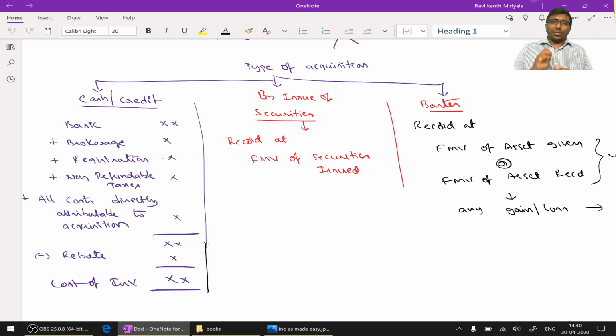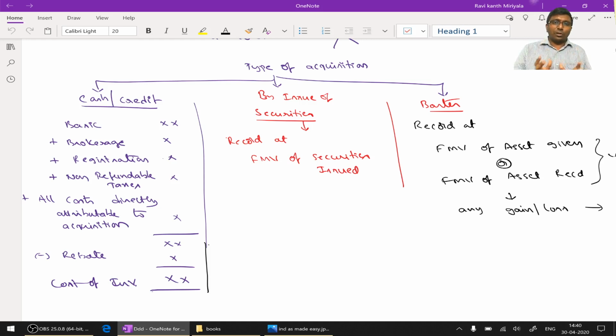Okay, if you are buying an investment by issuing a security, suppose I purchased some gold by issuing our company shares, right? Then what should be considered? The investment should be accounted for at the fair value of the securities issued.